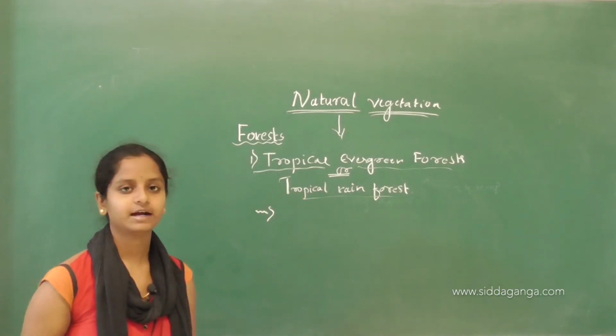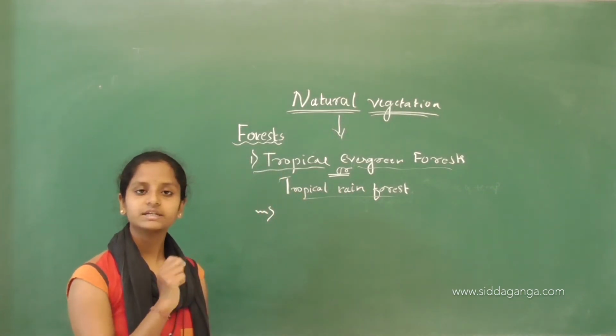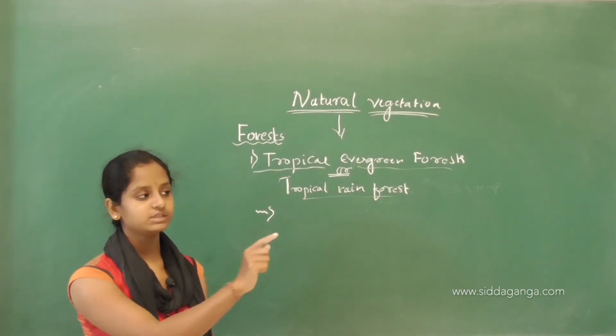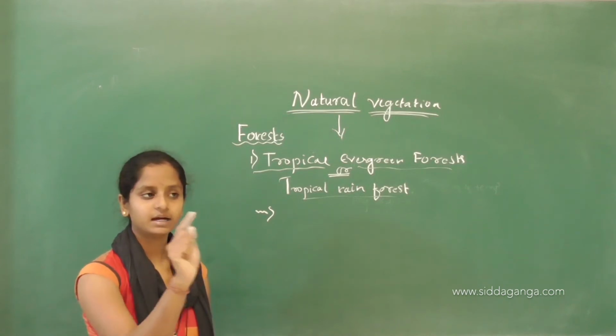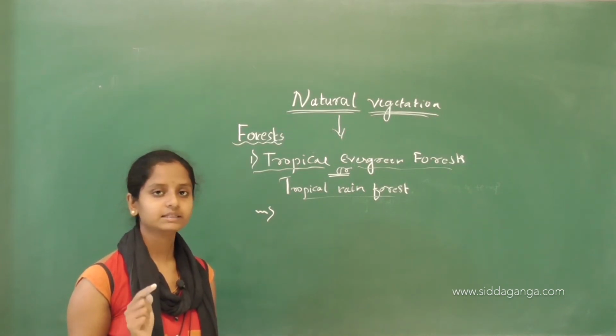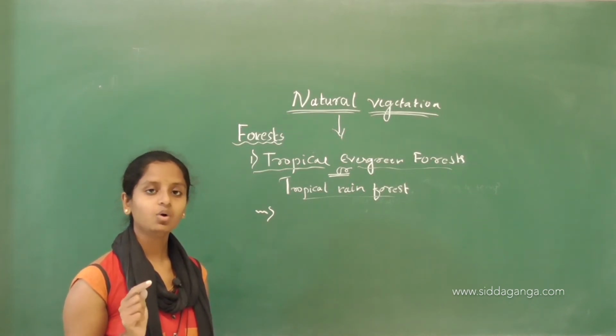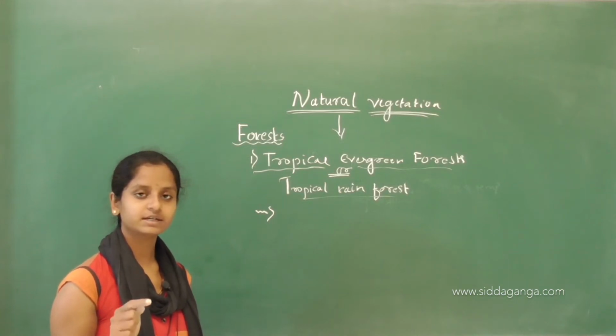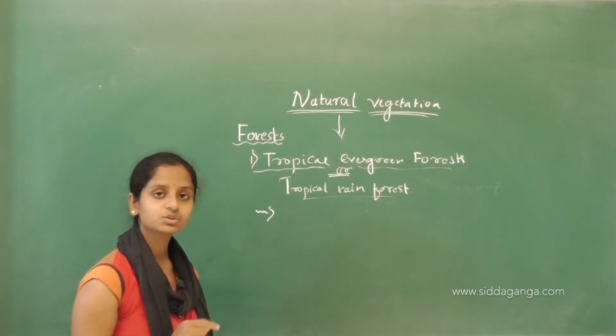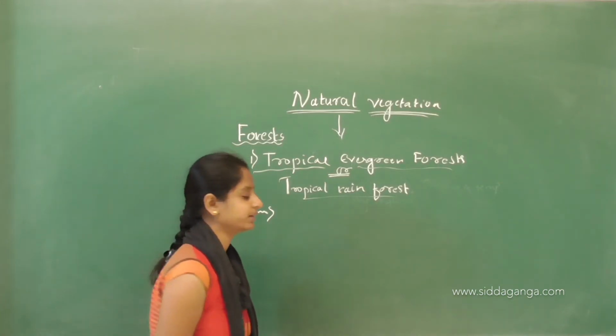You will see different kinds of forest. Based on certain features, you can say, oh, this is a tropical rainforest, that is a deciduous forest. How can you say that? Because of considering some factors. What are those factors? Let me write them.